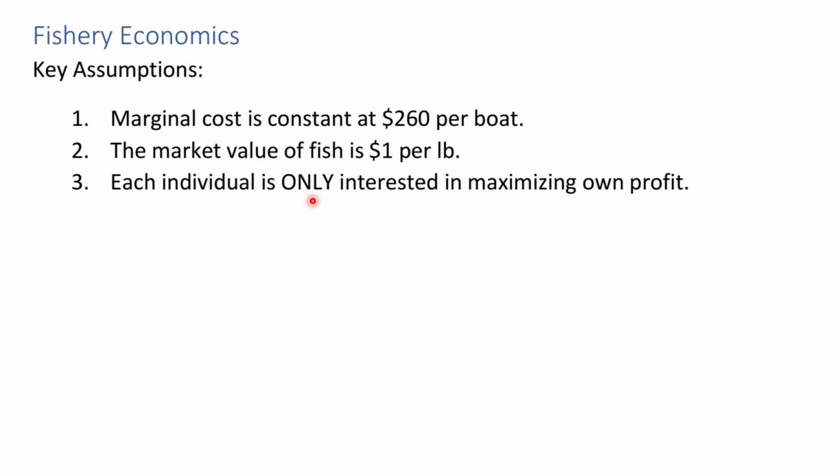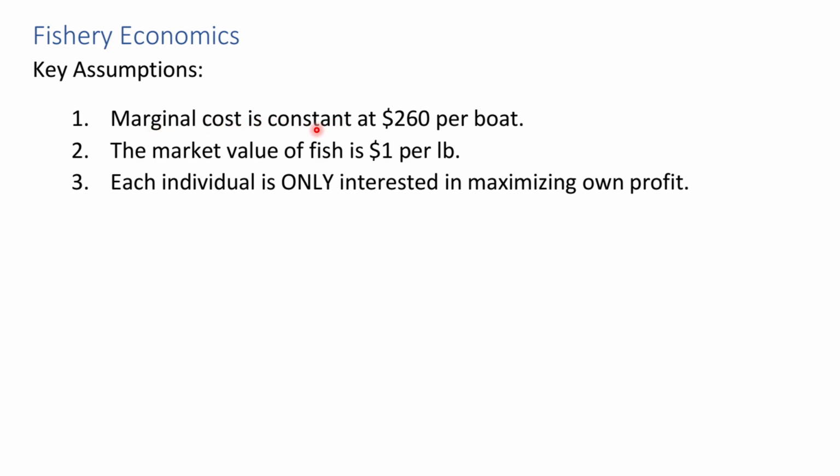All right. To set up our fishery example, let's make some assumptions first. These assumptions are going to help us make the math very simple. First, marginal cost is constant at $260 per boat. This marginal cost includes environmental costs, fuel, crew, labor fees, etc. Imagine this is how much it costs to operate a boat. Second, the market value of the fish is $1 a pound. This is going to make our math very simple. Let me go back to number 1 first.